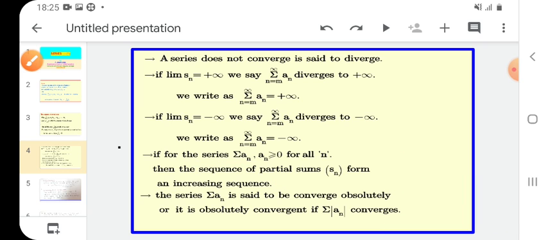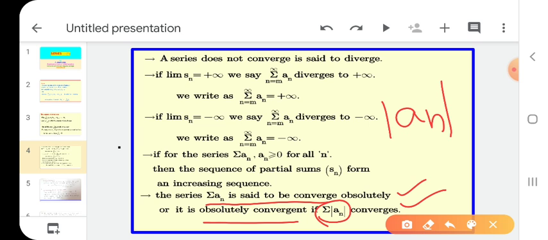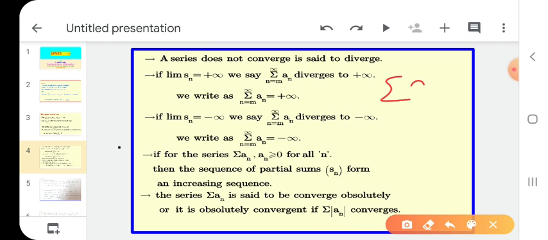The series sigma an is said to converge absolutely. Absolutely means the mod of an. The series sigma an is said to converge absolutely, or it is absolutely convergent; both are the same. If sigma an is a series, whether it is convergent or divergent is not the matter.